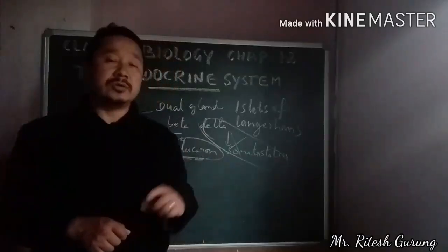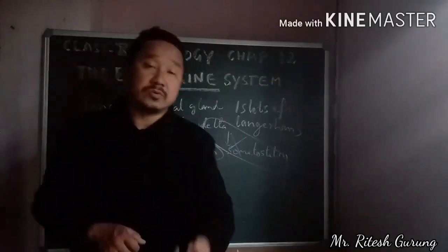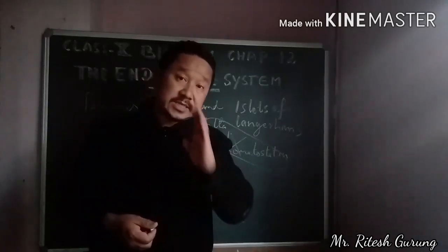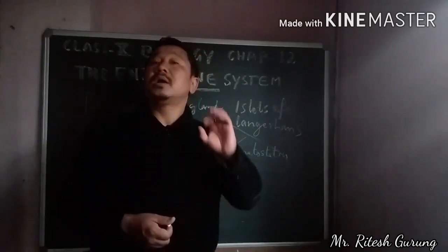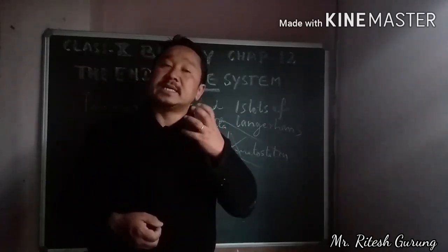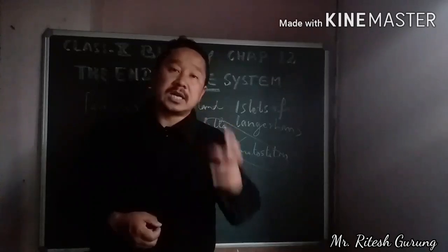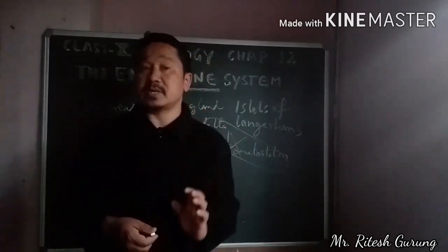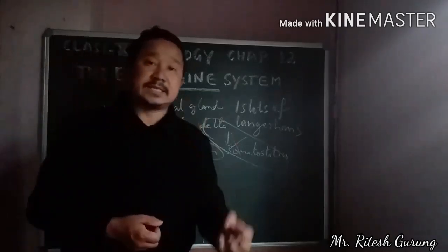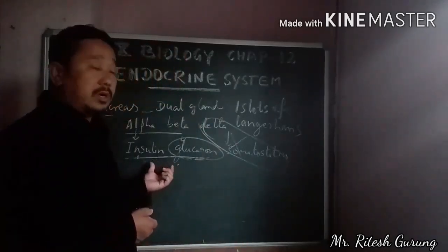Insulin is produced from the alpha cells of islets of Langerhans. As you all know, this is the hormone which takes down the sugar level in the blood, which means it checks the condition called hyperglycemia. Hyperglycemia means increased sugar level in the blood, and this is checked by the hormone insulin.